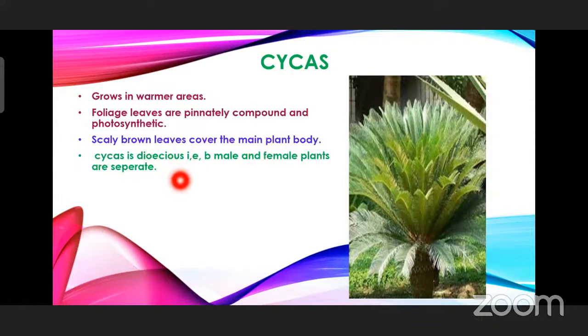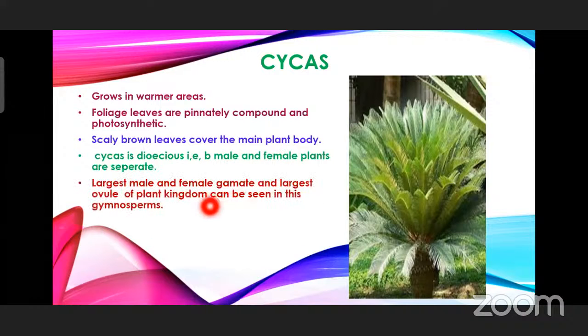Cycas is dioecious. Here, the most important thing is it is dioecious. Dioecious means male and female plants are separate. The male plant will be producing the male strobili, and the female plant is going to produce the female strobili. And the largest male and female gamete and the largest ovule of the plant kingdom can be seen in these gymnosperms. In gymnosperms, the main highlighted part is they show the largest male gamete and the largest female gamete, and the ovule is also the largest one.